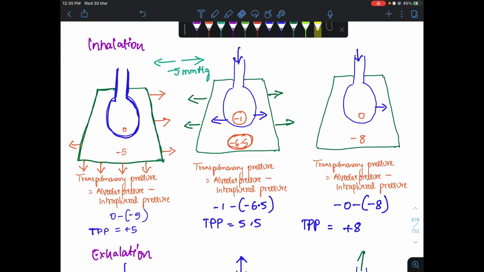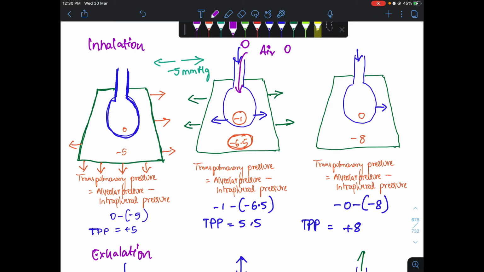This negative pressure is important because, as we know, air moves from higher pressure to lower pressure. Since atmospheric pressure is 0 and pressure within the alveoli is -1, air from the atmosphere will flow inside the alveoli.